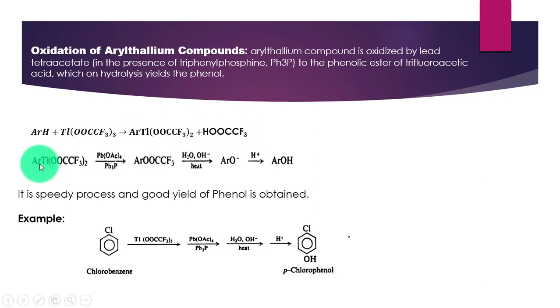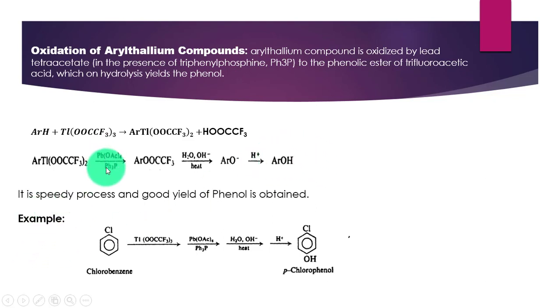So in the next step, this aryl thallium trifluoroacetate will oxidize in the presence of lead tetraacetate and triphenyl phosphine. This would result in the formation of aryl trifluoroacetate, which on hydrolysis forms phenoxide ion, and which on protonation will form phenol.